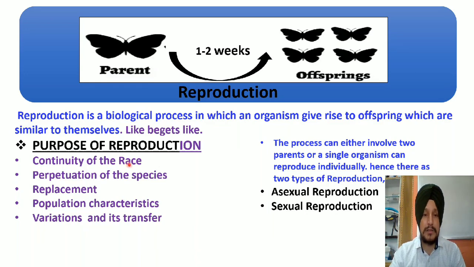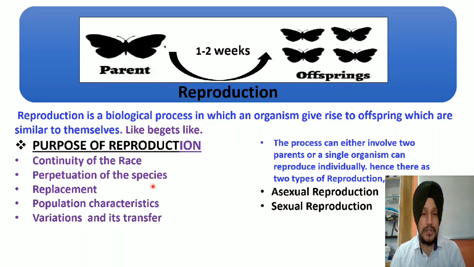Why? Because every organism before its death continually undergoes reproduction to reproduce its young ones for the continuity of the race. So this is the most important. That is why life is possible on this earth. So if we consider one word for the reproduction, that is continuity. It means reproduction is the only process that maintains the continuity of life on this earth.